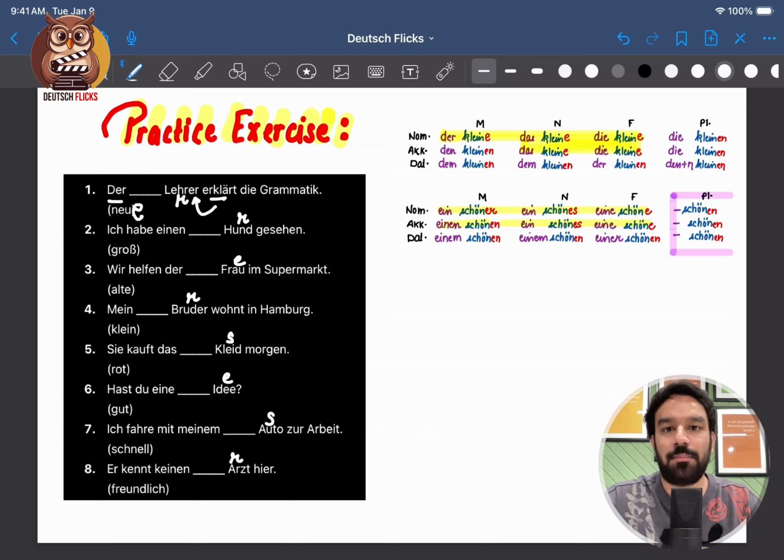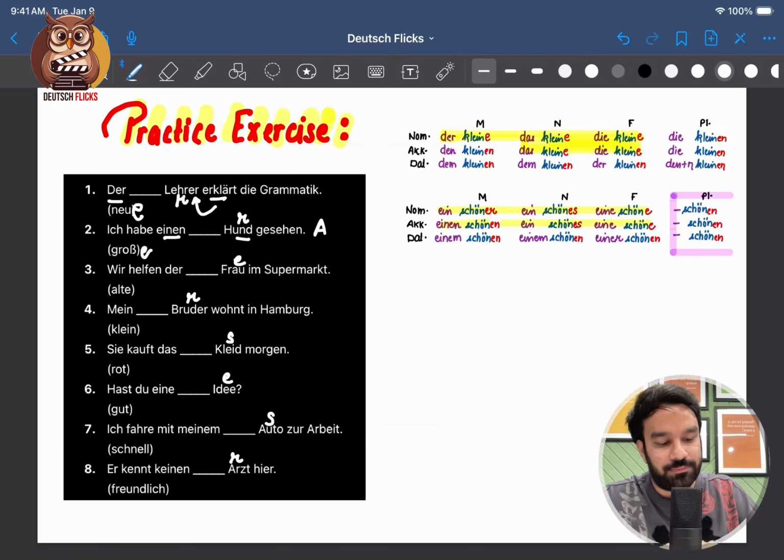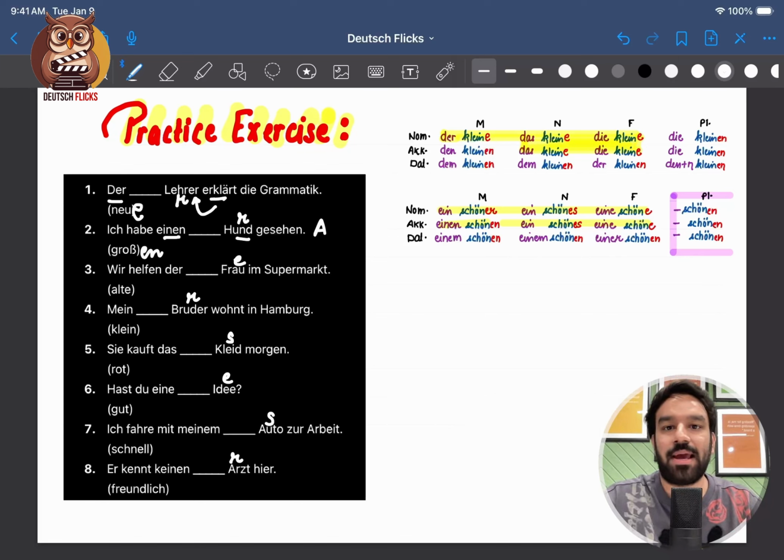Nummer 2. Ich habe einen Hund gesehen. In brackets, groß. So, I have seen a big dog. We have to follow the unbestimmte article table. We have a masculine noun. What is the case? "Einen" is in accusative case. So our case will be accusative. So the answer will be "en": großen.